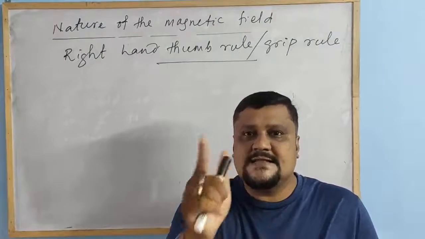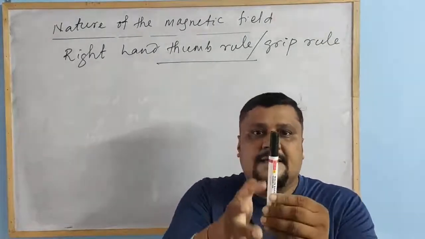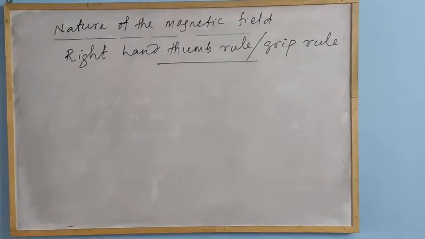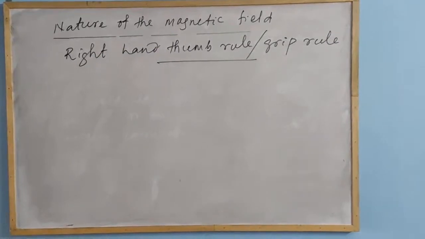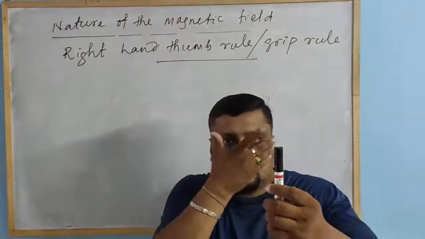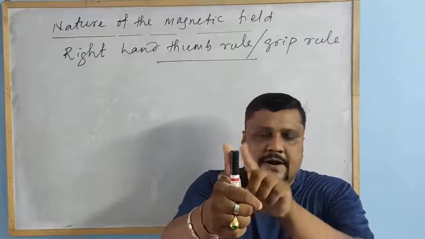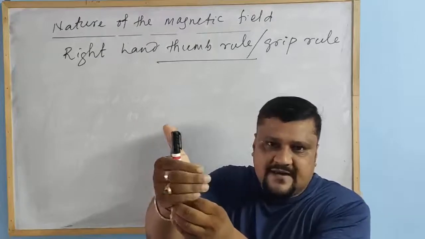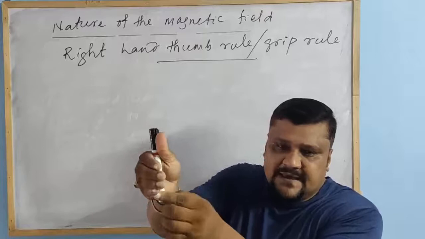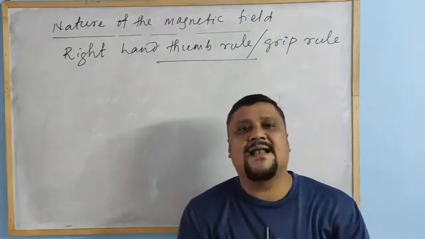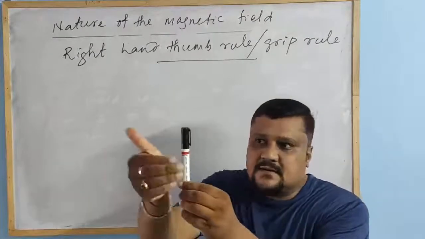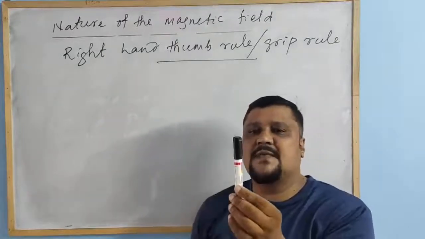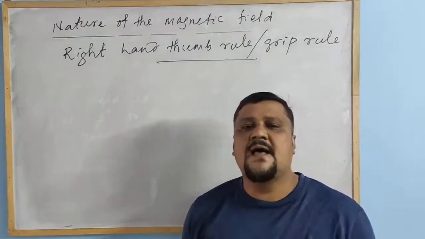If the current flows in this direction, we hold it this way. Then the curled fingers, the tips of the fingers, will show you the direction of the magnetic field.